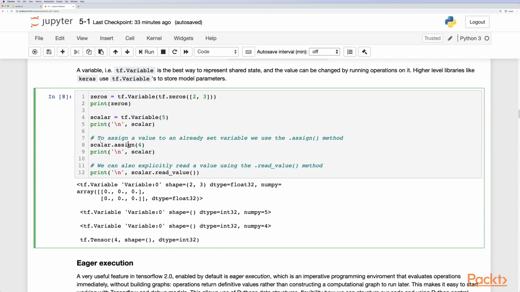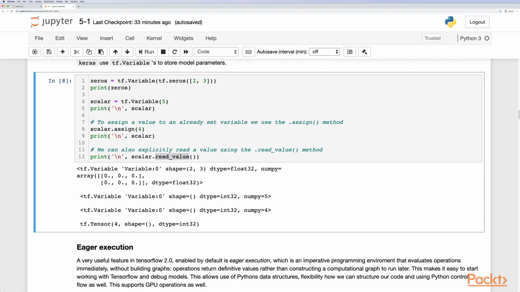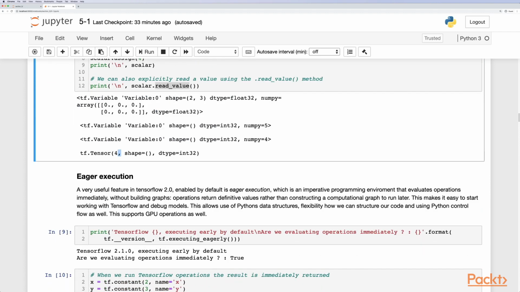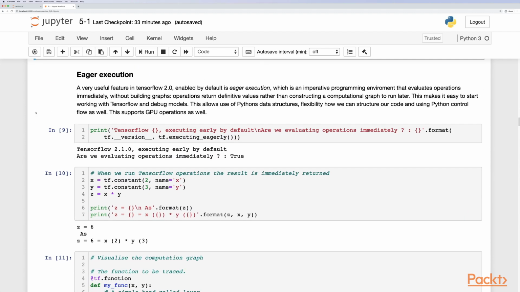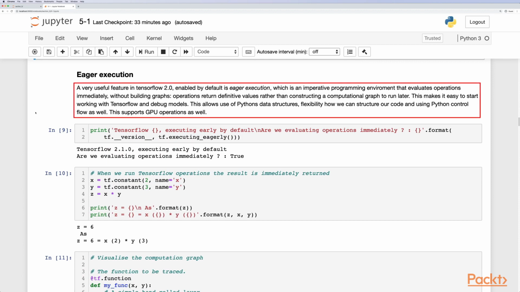And to assign a value to an already set variable, we actually use the assign method because the tensors are immutable. We can also explicitly read a value by using read_value as well. In this case, to read the value that we've set, which is 4. So, eager execution. This is a very useful feature in TensorFlow 2.0.